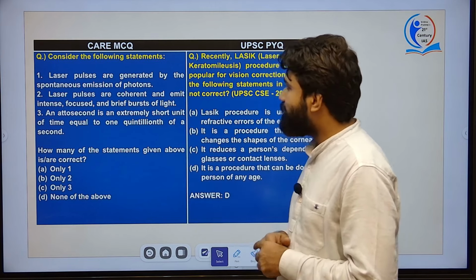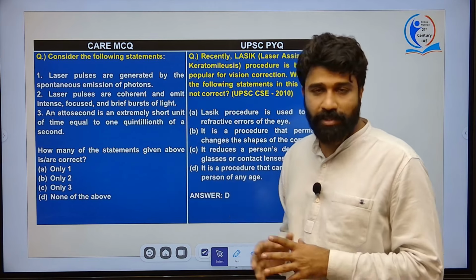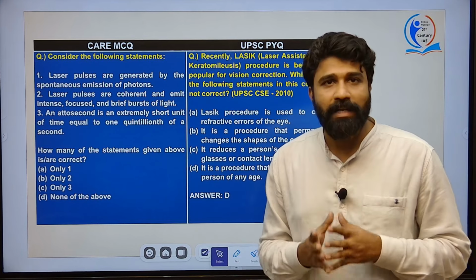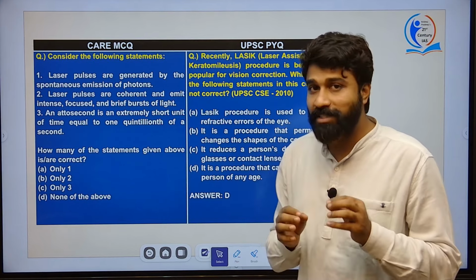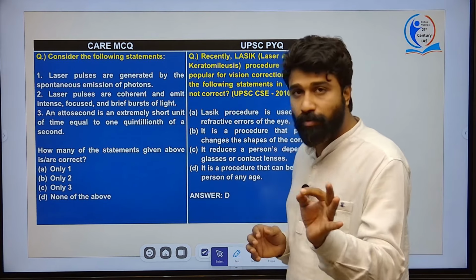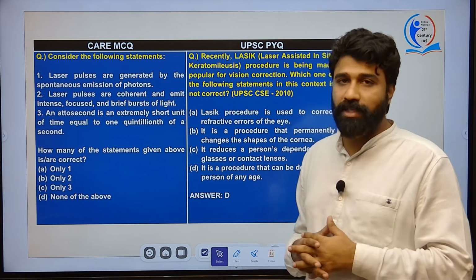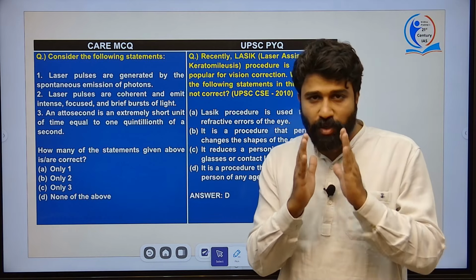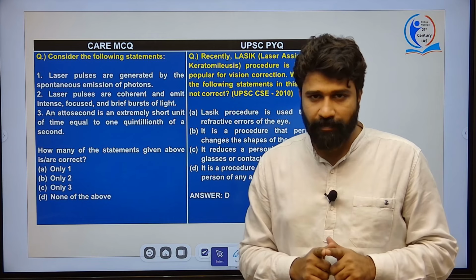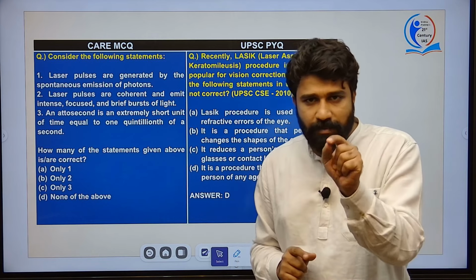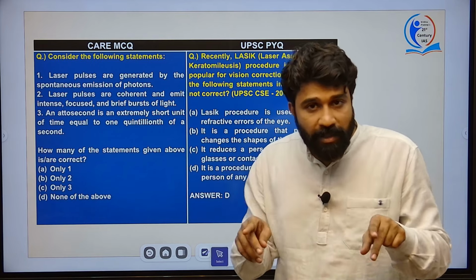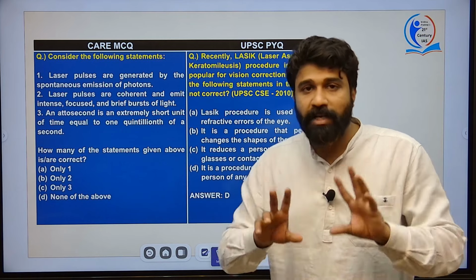Laser pulses are generated by the spontaneous emission of photons. Actually, please remember one thing, in your childhood you might have studied that laser is light amplification by stimulated emission of radiation, right? So it is not a spontaneous emission of photons, it is stimulated emission of photons, right? And laser is very sharp, coherent and produces a monochromatic beam of light, and it can pass through any kind of substance, not only visible rays but also other rays in the electromagnetic spectrum.